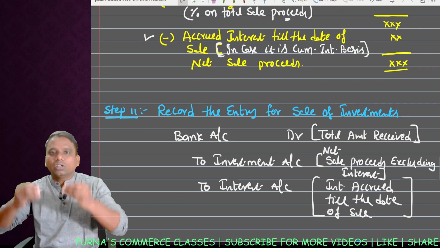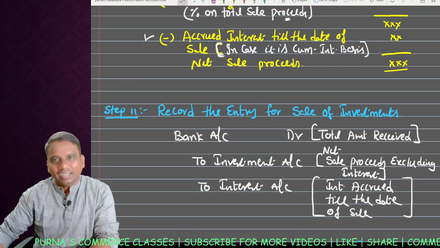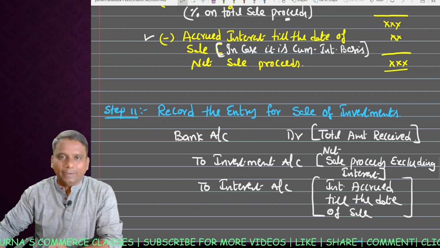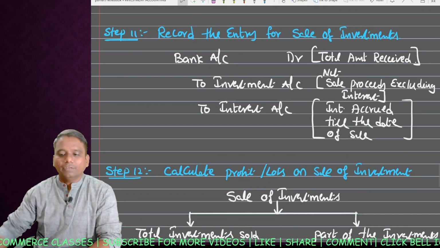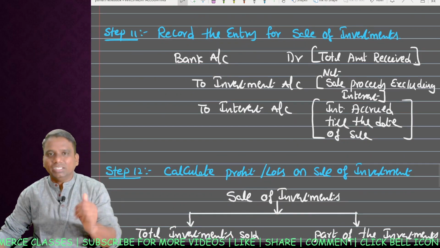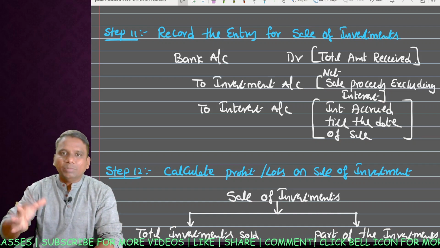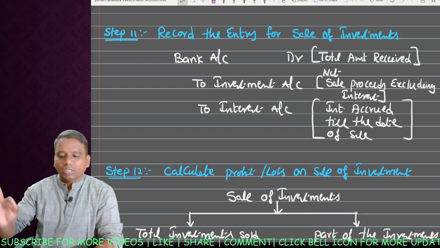Okay, next, now we are ready with the net sale proceeds. Now we should record the sale entry in the investment account. Purchase entry we have written on the debit side, now sale entry on the credit side. When we sell investment we receive amount, so bank account debit. If it is under cum interest basis, total sale proceeds identify.